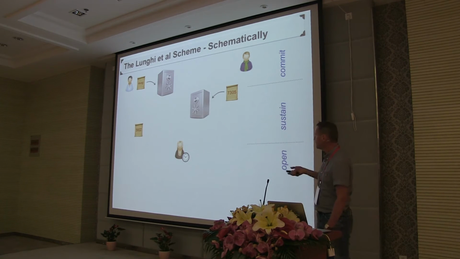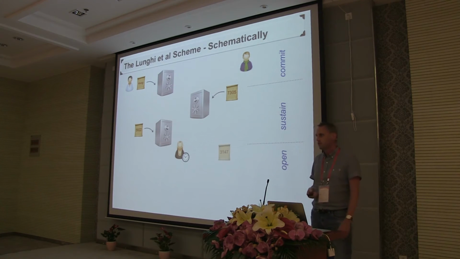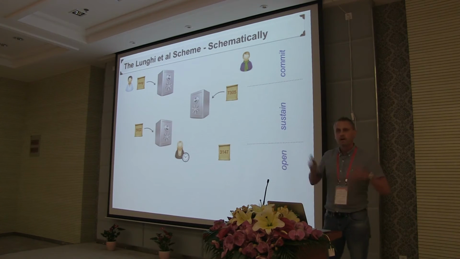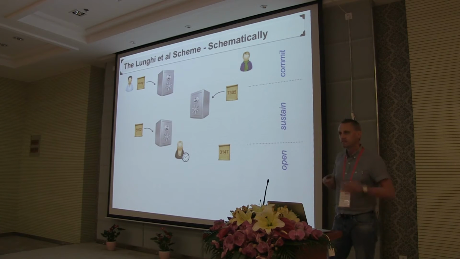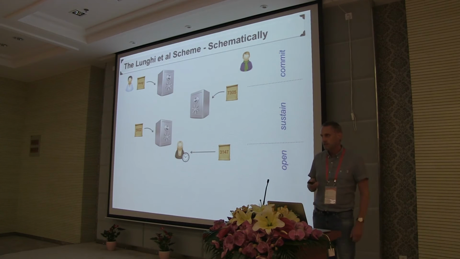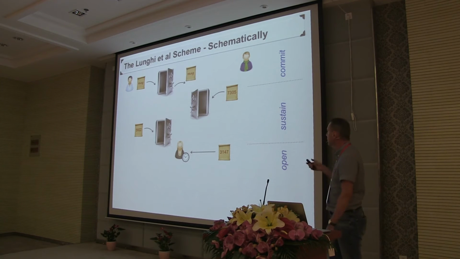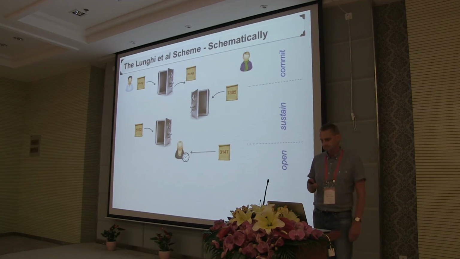Then again, instead of revealing the code that opens that vault, they put that code into a vault, and so on, until sufficient time has passed that they're ready to reveal the original message. In that case they just reveal the code that opens the last safe, and then the verifier can open all the safes from last to first, and eventually obtain the message.